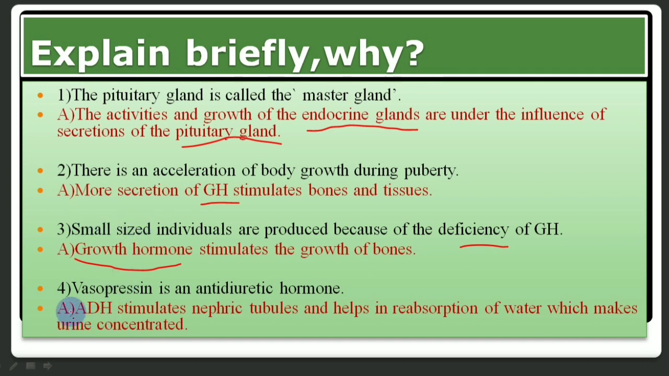Question number 4. Vasopressin is an antidiuretic hormone. Antidiuretic hormone means it is the opposite of diuresis. Diuresis means more formation of urine. Antidiuresis means less formation of urine. This work is carried out through the vasopressin, which is known as ADH. So ADH stimulates the nephric tubules of the kidney and helps in reabsorption of water. Due to that, the urine becomes concentrated.